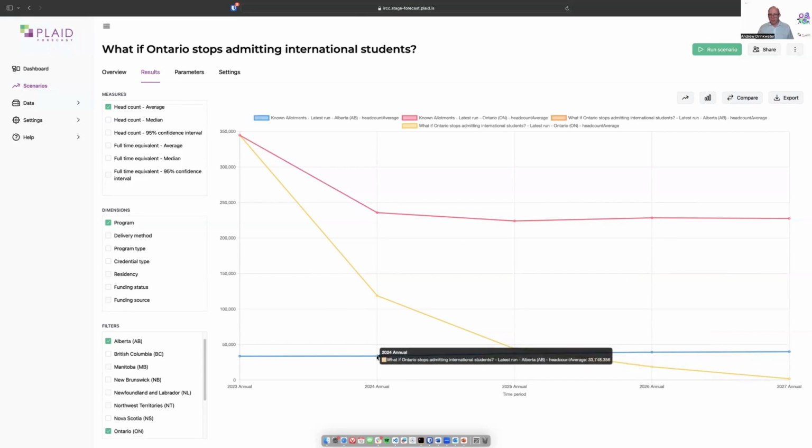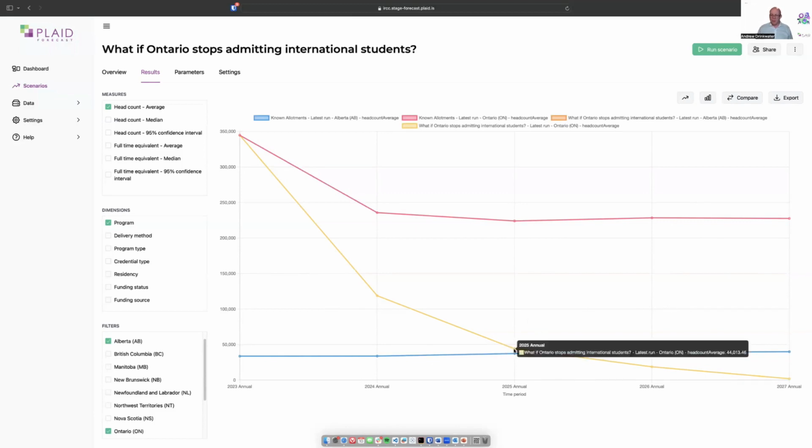Conversely, Alberta is both the blue line and the orange line, which overlaps it. Both scenarios are exactly the same because we have the same behavior and the same inputs. So if this fictitious scenario were to come true from the yellow line, where Ontario stops admitting international students, we'd see Alberta grow to a larger number of international students than what Ontario would have, somewhere between 2025 and 2026. So this gives us a few different ways that we can compare these scenarios.